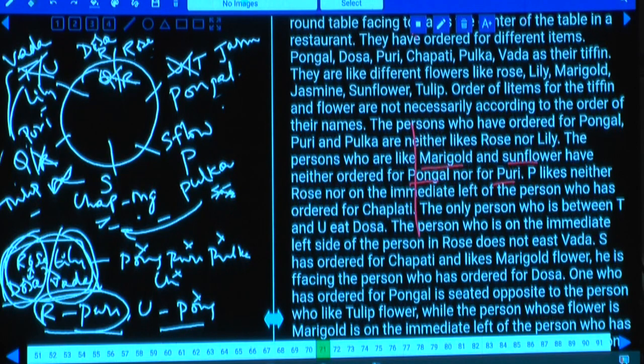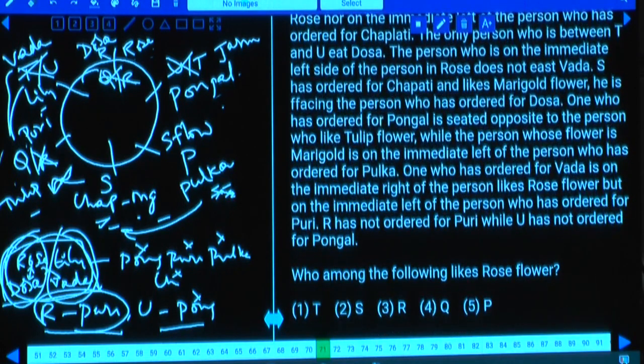Now this is the information where we are supposed to first start with this S. After starting with this S, then directly you can go for this one. One who has ordered for vada is on the immediate right of the person who likes rose, and again on the immediate left of the person who has ordered for puri. Isn't it? Now puri is here, vada is here, rose is here. These three will be fixed at a time.